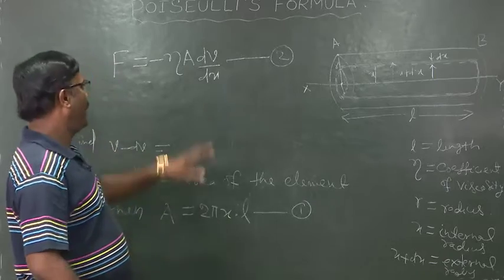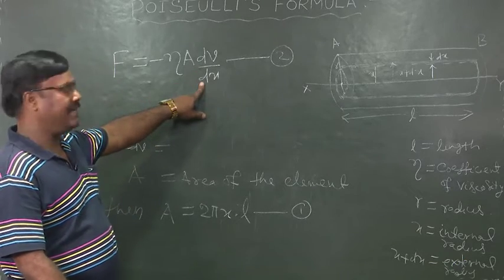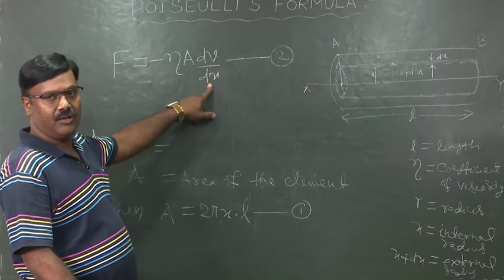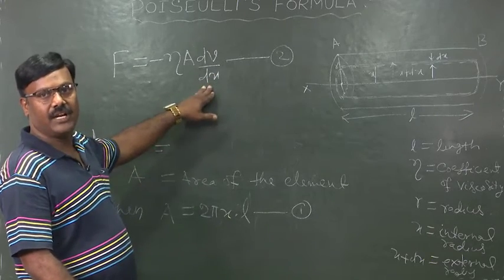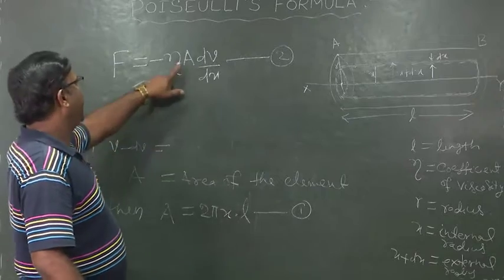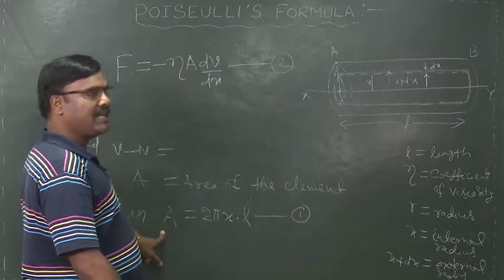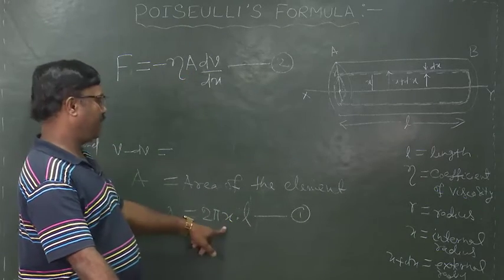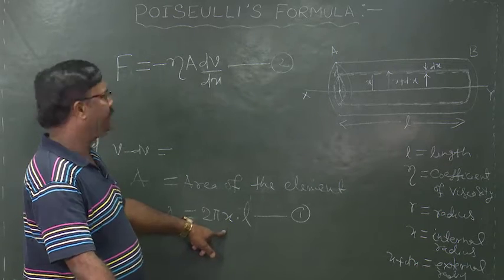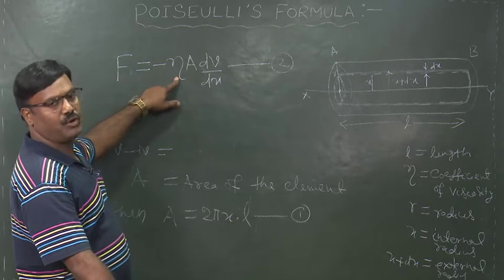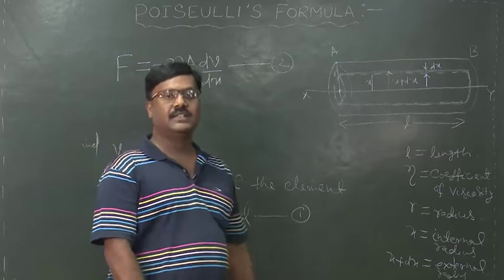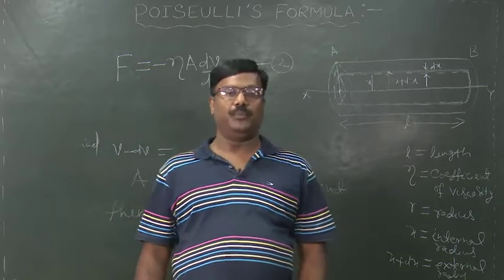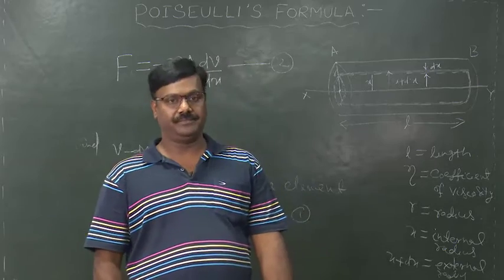Equation 2, where dV by dx is the velocity gradient between the inner and outer layer of the element, A is the total area of the element which is calculated here in equation 1, and eta is the coefficient of viscosity, and the negative sign indicates that the viscous force opposes the motion.